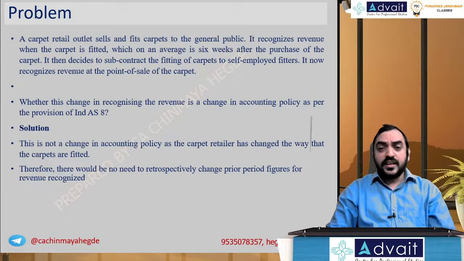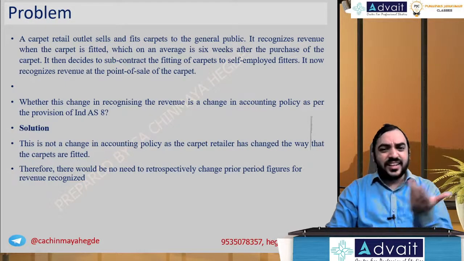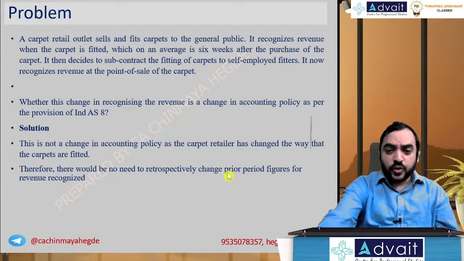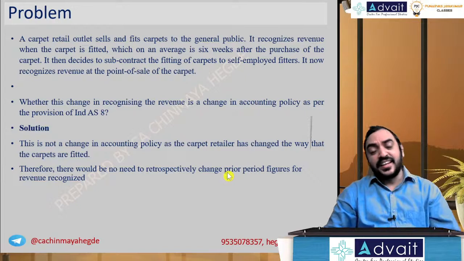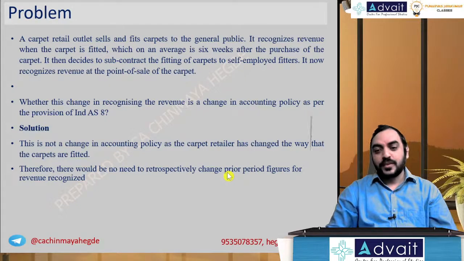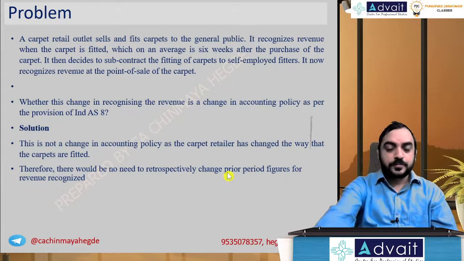So we had done till Ind AS 115, revenue from contract with customers. Today we'll focus on Ind AS 8, that is accounting policy, Ind AS 10, events occurring after the balance sheet date, and Ind AS 113, that is fair value measurement. And in fact, for Ind AS 10, I don't have any upgraded questions. So effectively today we'll be covering only Ind AS 8 and Ind AS 113. Let us begin.